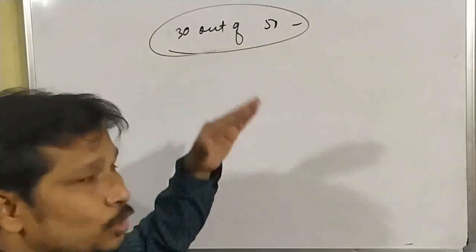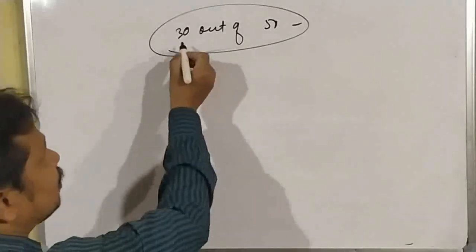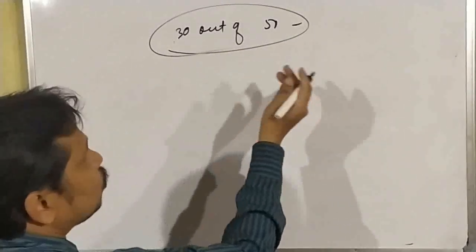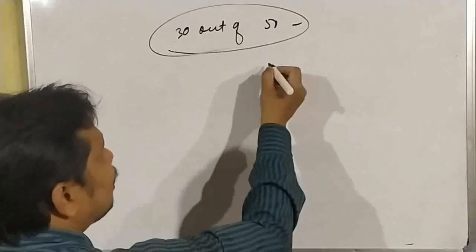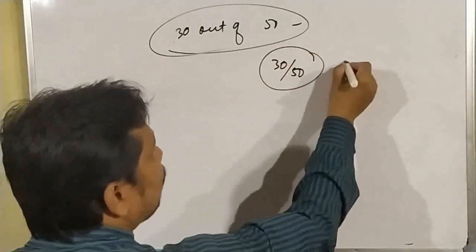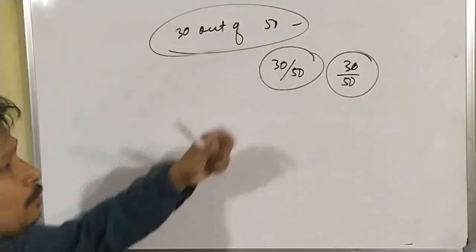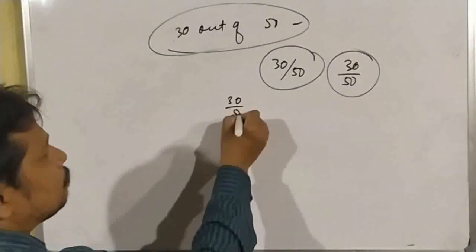First we convert the out of. If it is 30 out of 50, it will be written like this: 30 by 50. So 30 out of 50 means 30 by 50.